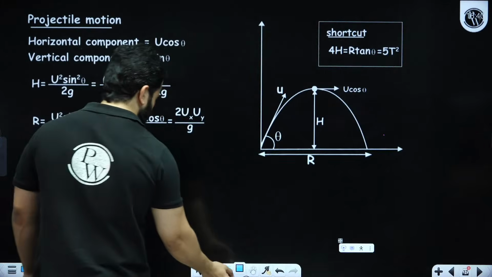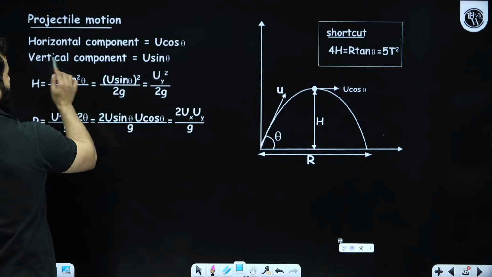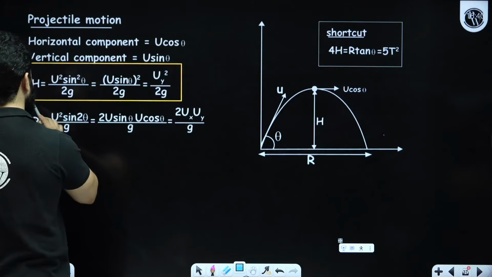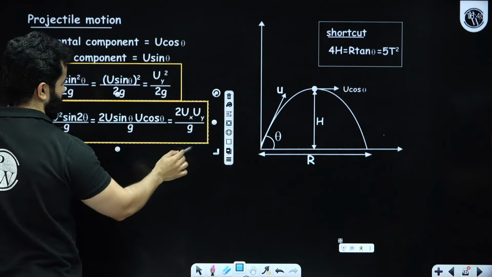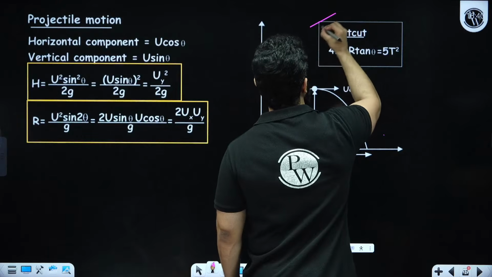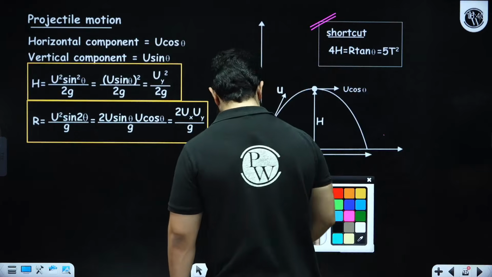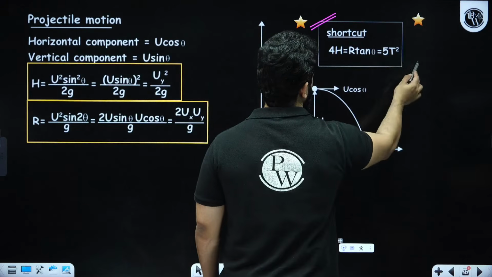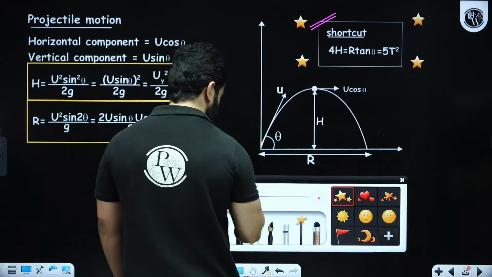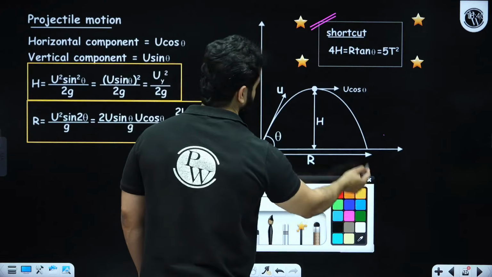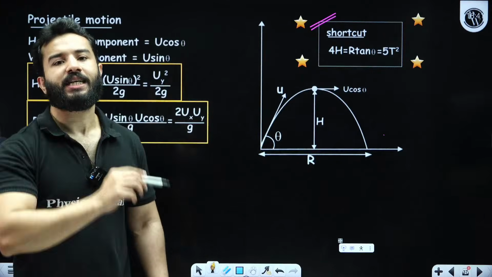See, the basic formulas everyone knows: maximum height, range. This is a very important shortcut. Please remember it. Again, this is going to save a lot of time, especially the relation between maximum height and range.